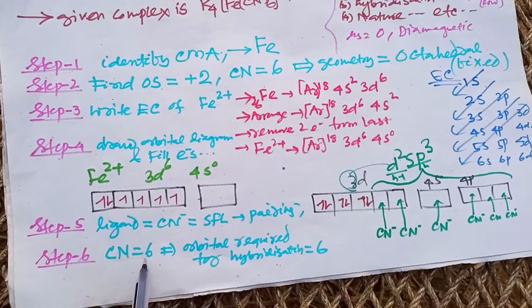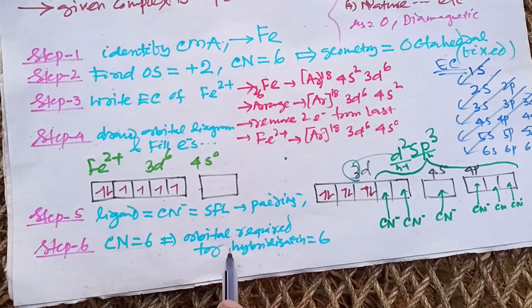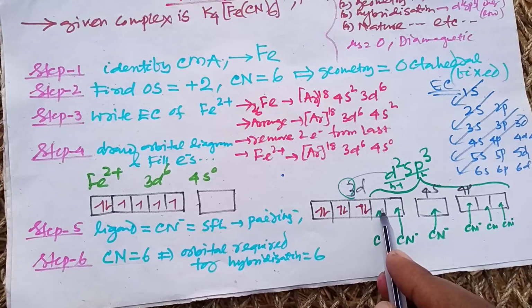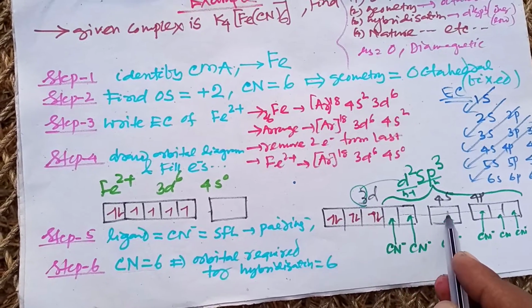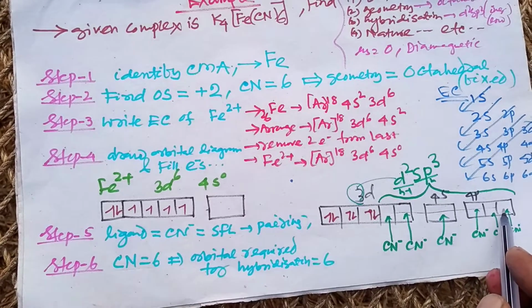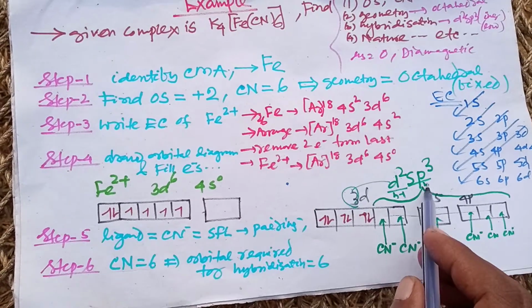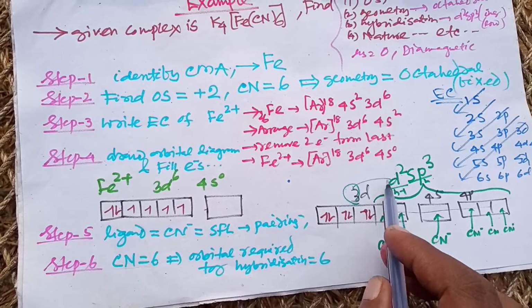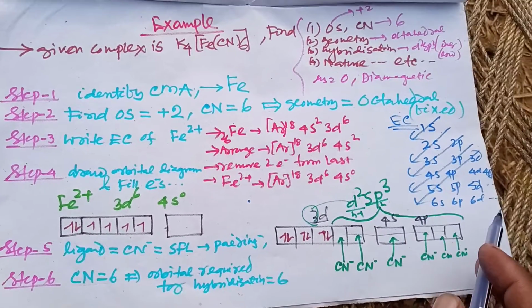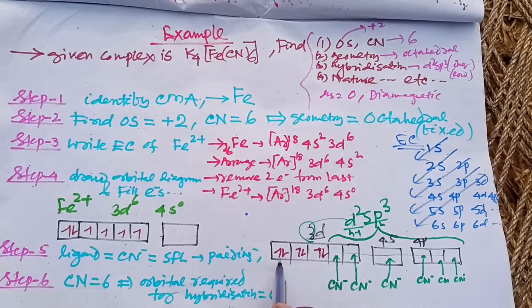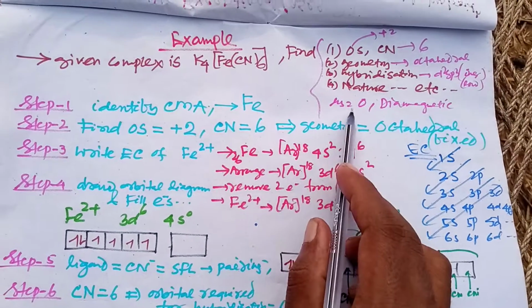And since the coordination number is 6, the orbitals required for hybridization will be 6. You have to take these 6 vacant orbitals, which is 2 from d, 1 from s, and 3 from p. So the hybridization will be d2sp3. So this d orbital is from the inner shell, so the complex formed will be an inner orbital complex. And here the number of unpaired electrons is 0, so mu will be 0.